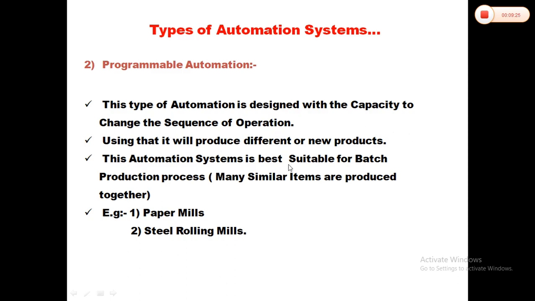This automation system is best suited for the batch production process. What do we mean by batch production? Many similar items can be produced together. For example, it is used for paper mills. The same automation system can be used in steel rolling mills. Next.